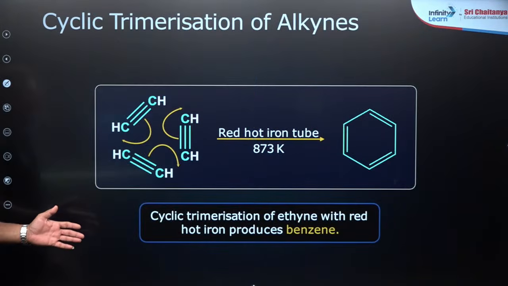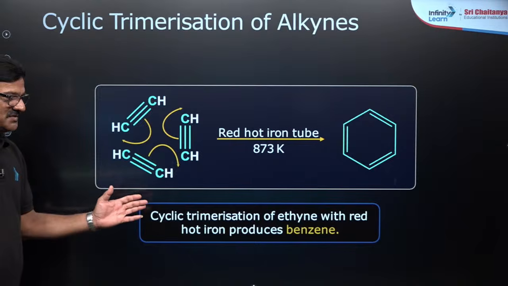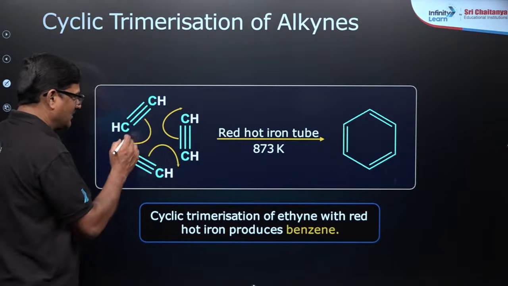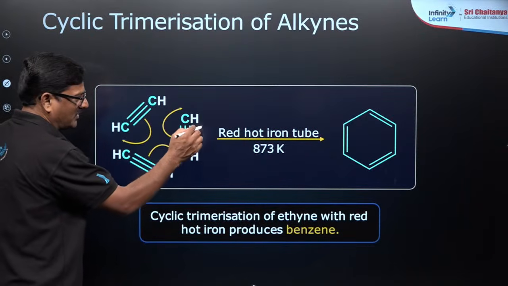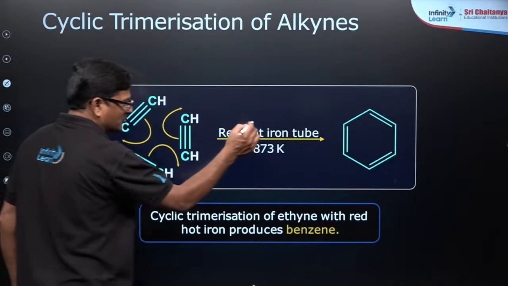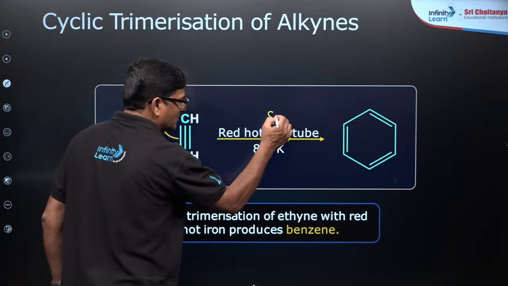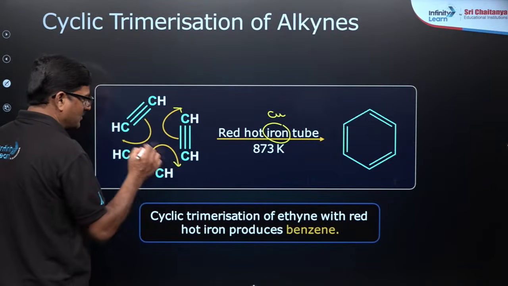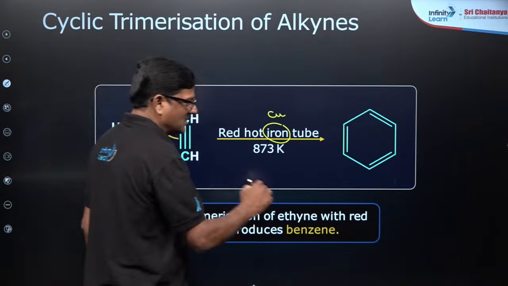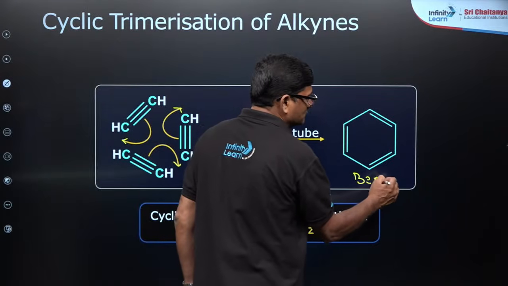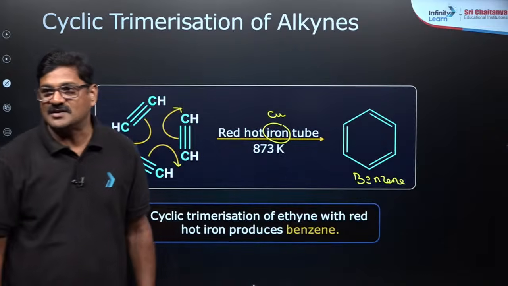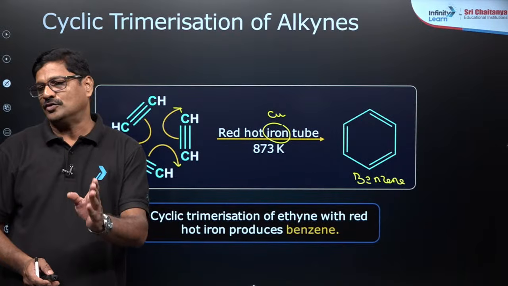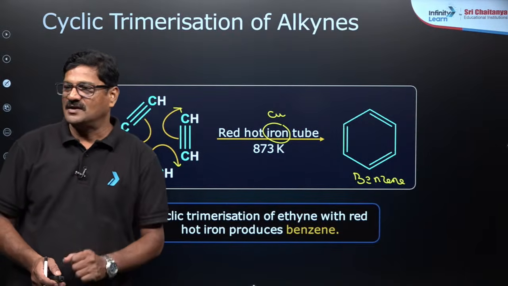And you can see cyclic trimerization of ethylene. If this is ethylene or ethyne, when it is passed through a red hot copper tube or red hot iron tube, you can use an iron tube or a copper tube, what will happen? A cyclization reaction takes place. As a result of this, you are going to get benzene. Cyclic trimerization of ethyne with a red hot iron tube or copper tube produces benzene.